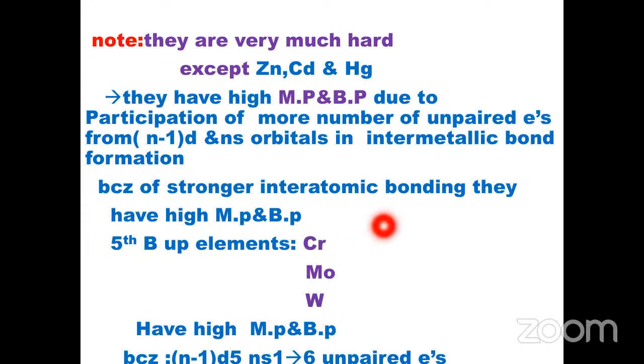These have high melting and boiling points because they have 6 unpaired electrons. The d subshell has 5 unpaired electrons, and the ns subshell has 1 unpaired electron, so a total of 6 unpaired electrons. These 6 unpaired electrons participate in intermetallic bond formation, so they have the highest melting and boiling points.